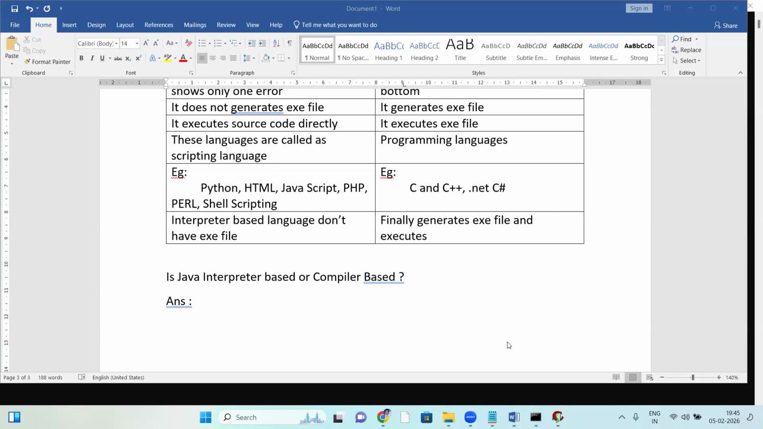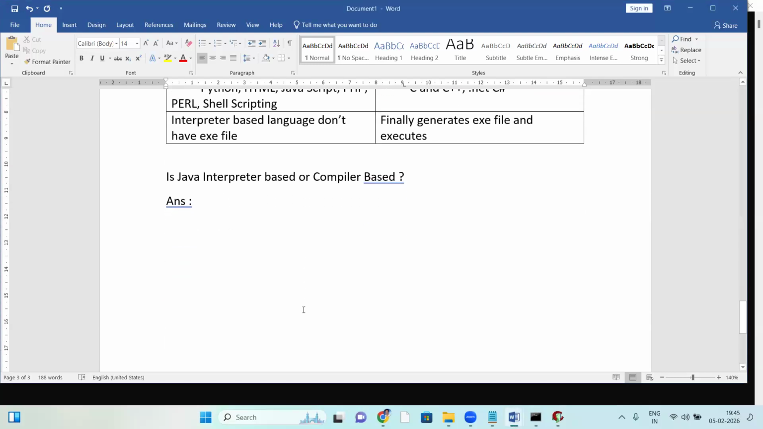And next, can you guess it? Of course, I'll explain. Let me explain how Java is working. I'll explain one practical example, then you decide.